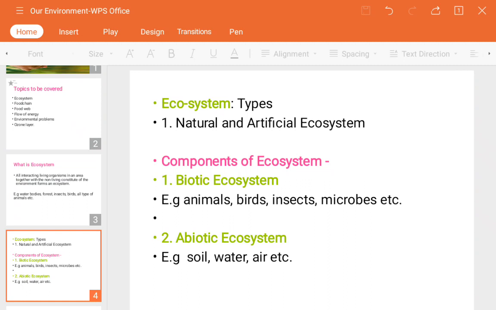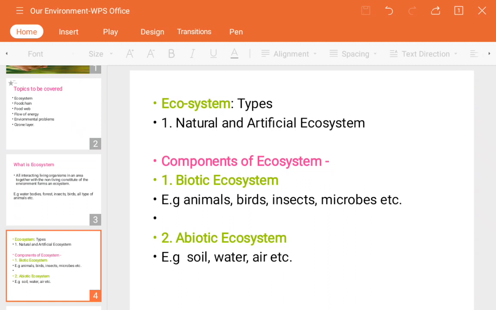Next, there are two types of ecosystem: natural and artificial ecosystem. What is meant by natural here? Those things which are present naturally in the environment, for example plants, insects, microorganisms, animals, plus water bodies, those are also resources. Next, artificial ecosystem: for example a garden which we make. Artificial means man-made, manufactured ones. So garden, aquarium, zoo, all these are artificial ecosystems.